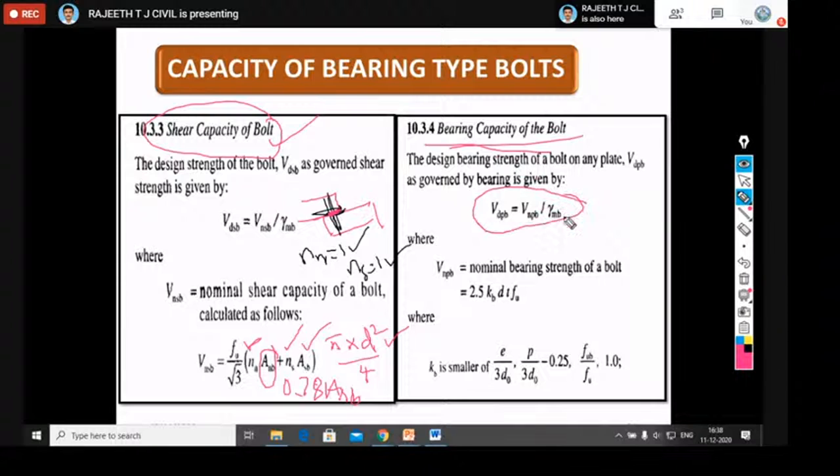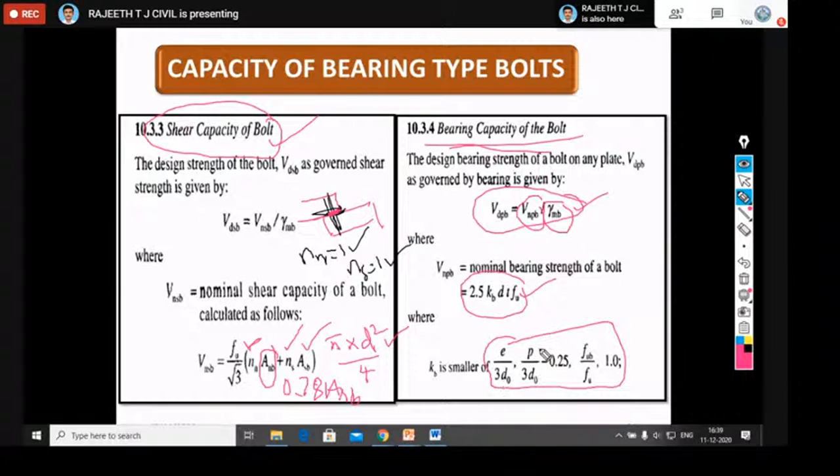According to the code, this is the formula: VDPB equal to VNPB by gamma MB. Again, gamma MB is the partial safety factor for material, which you choose from Table 5, where VNPB equal to what? 2.5 times KB d t FU. Now, what is KB? KB is the least of these four values. That is e by 3d naught, where e is the edge distance you have provided for the bolt pattern.